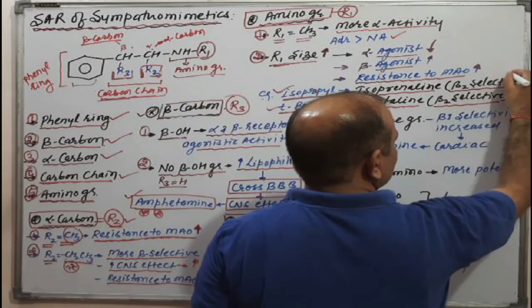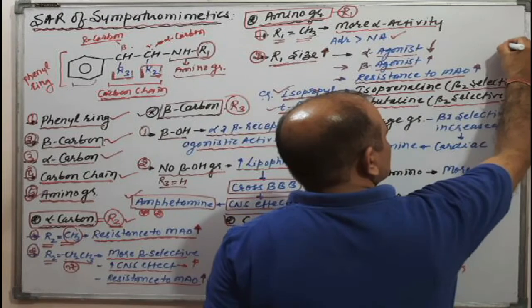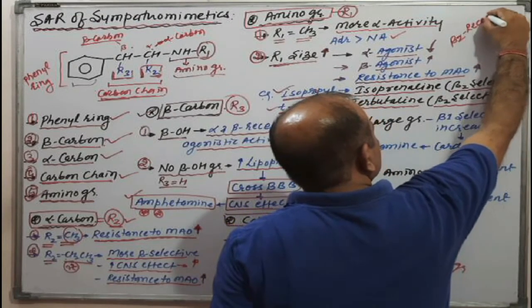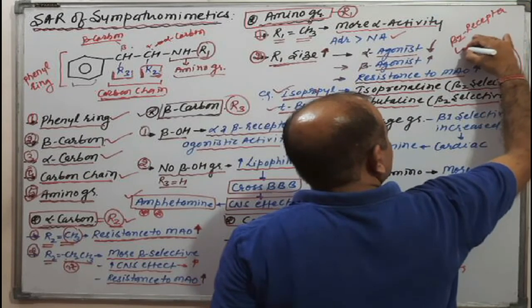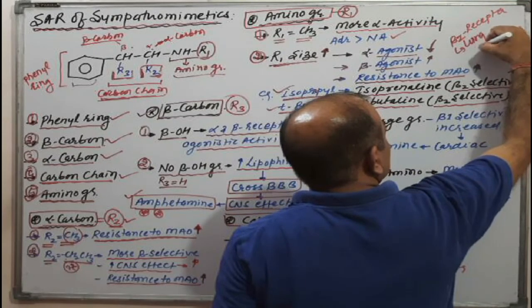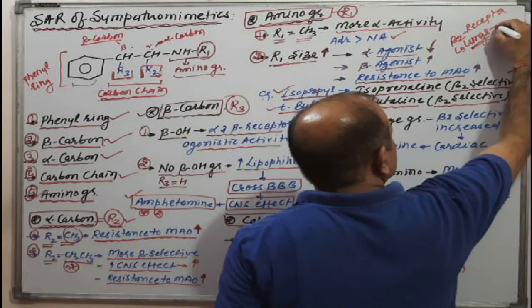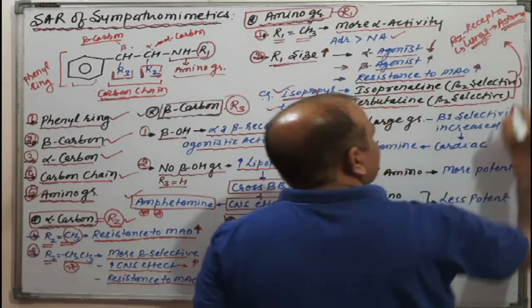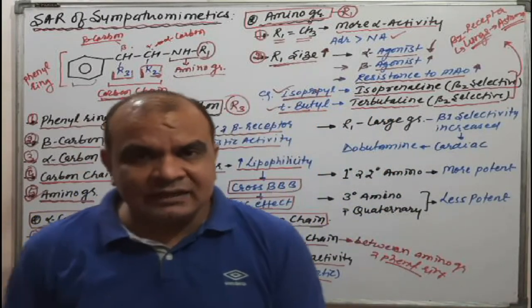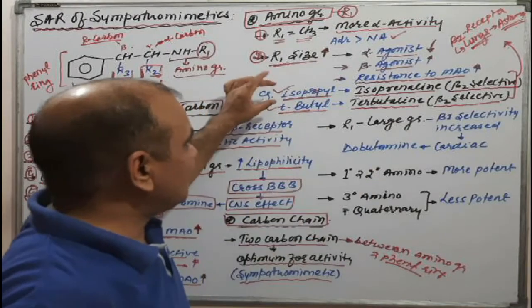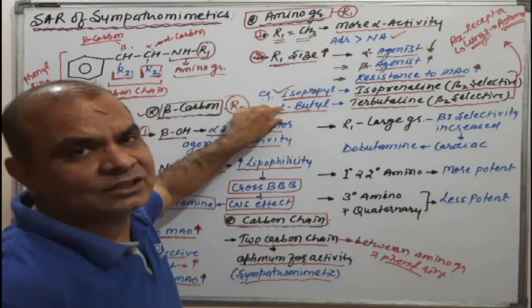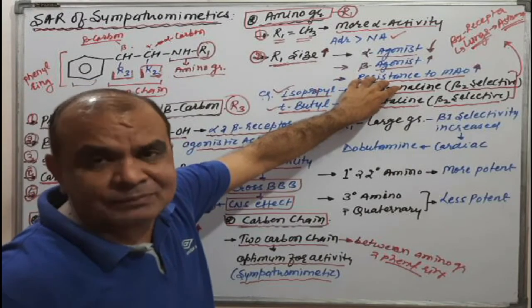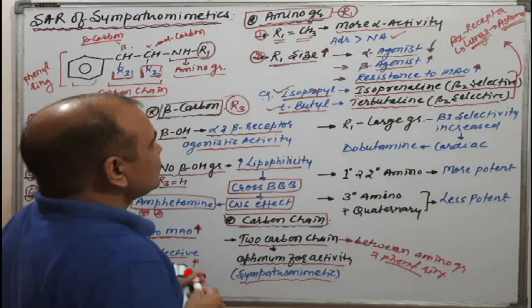Both are used for beta 2. Do you know beta 2 receptors are present in the lungs? That's why these are used in asthma. The reason for beta 2 selectivity is the presence of the isopropyl as well as the tertiary butyl functional group in these structures respectively.